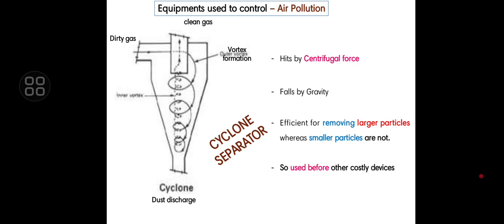Three types of equipment are mostly used to control air pollution. First one is the cyclone separator. The gas is passed through the inlet, the dust particles settle in the cyclone discharge area, and fresh air is collected. So suspended impurities are removed by the cyclone separator.